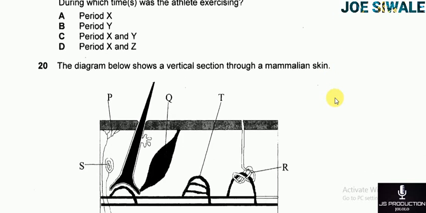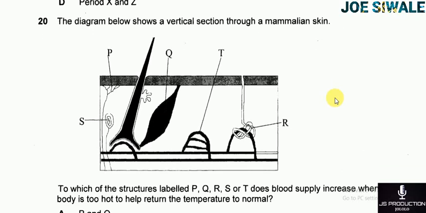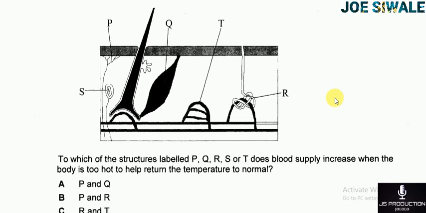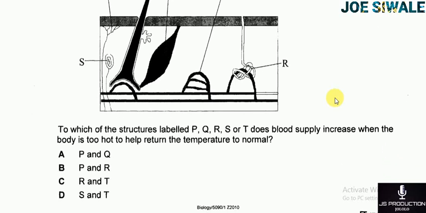Question 20 reads, the diagram below shows a vertical section through a mammalian skin. So I have that skin, I have part S, part P, part Q, part T, part R. The question proceeds, to which of the structures labeled P, Q, R, S, or T does blood supply increase when the body is too hot, to return the temperature to normal? A, P and Q, B, P and R, C, R and T, D, S and T.